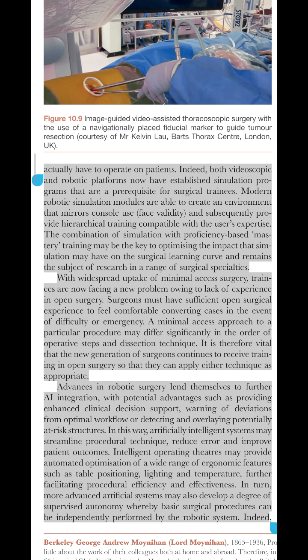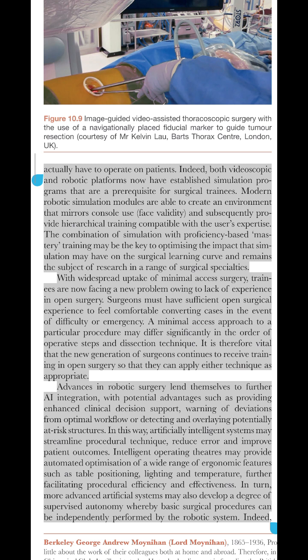The combination of simulation with proficiency-based mastery training may be the key to optimizing the impact that simulation may have on the surgical learning curve and remains the subject of research in a range of surgical specialties. With widespread uptake of minimal access surgery, trainees are now facing a new problem owing to lack of experience in open surgery.